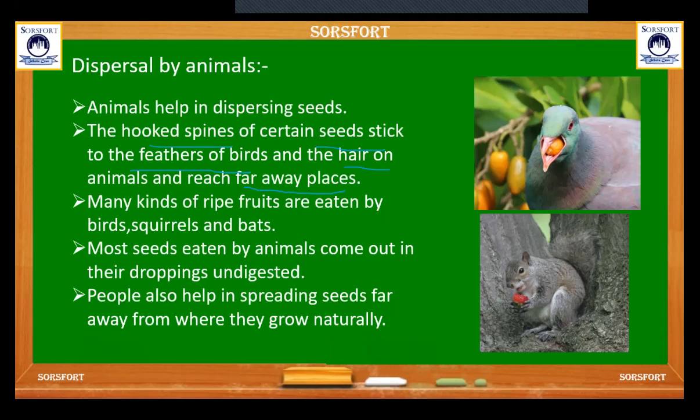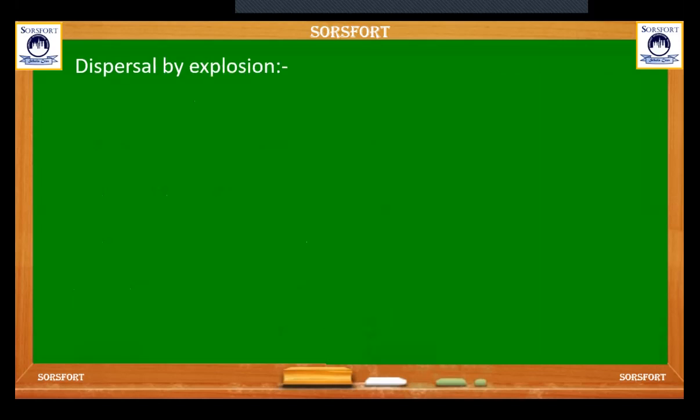Many kinds of dry fruits are eaten by birds, squirrels, or bats. Most seeds eaten by animals come out in their droppings undigested. People also help in spreading seeds far away from where they grow naturally.